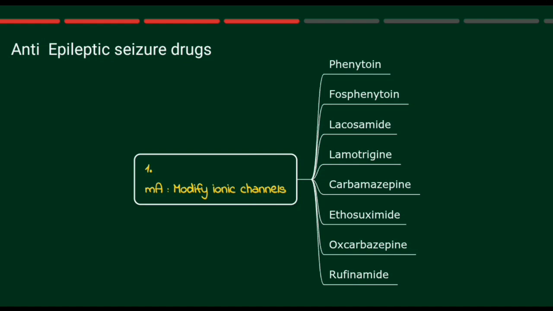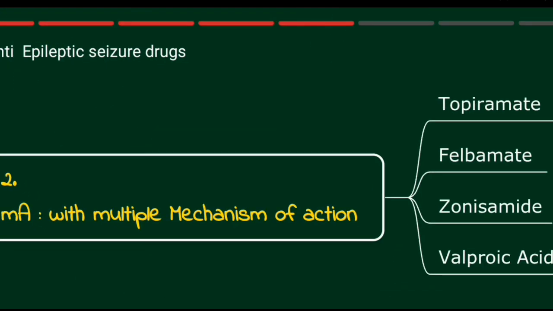Examples of drugs in this class are phenytoin, fosphenytoin, lacosamide, lamotrigine, carbamazepine, ethosuximide, oxcarbazepine, rufinamide. The second class of medication has a multiple mechanism of action. Examples of drugs in this class are topiramate, felbamate, zonisamide, valproic acid.